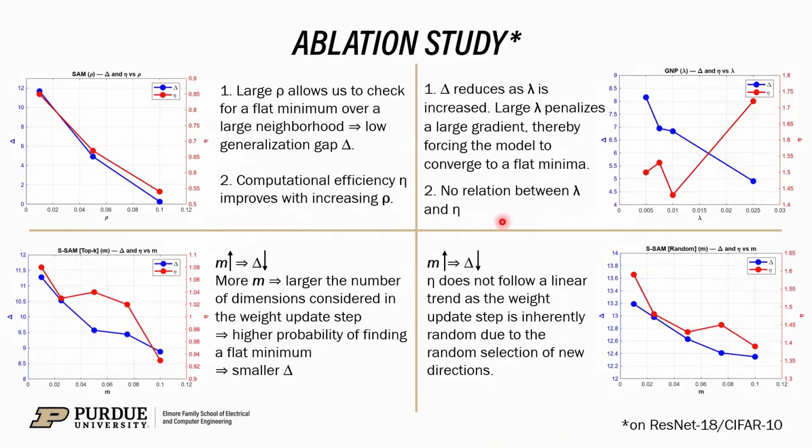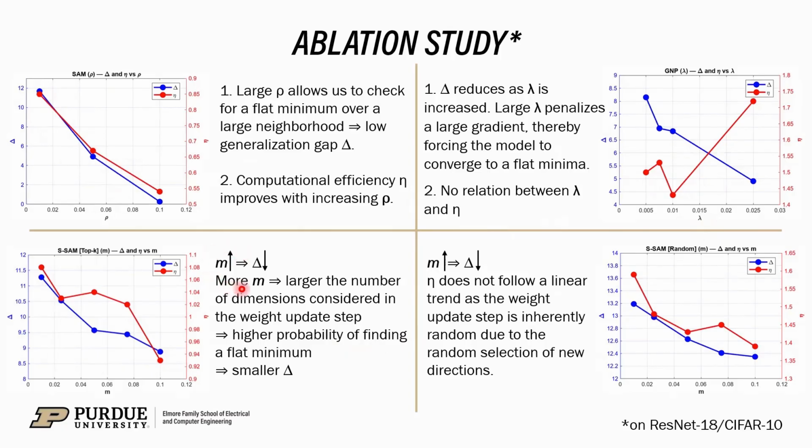An ablation study has also been performed wherein the hyperparameters of each algorithm have been varied to check for the generalization performance and the computational efficiency. As the rho is increased for SAM, delta reduces. As lambda is increased for GNP, the delta reduces. And for SSAM with either kind of mask, top and random, as the mask ratio M is